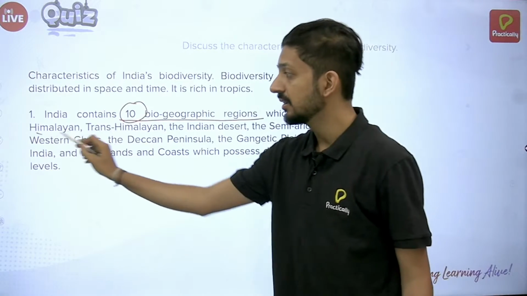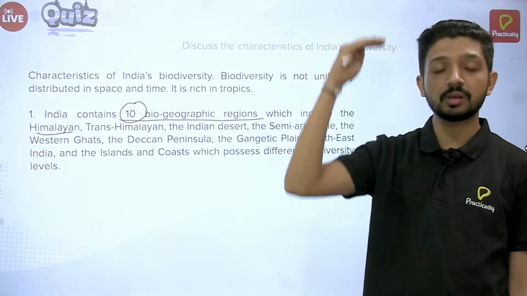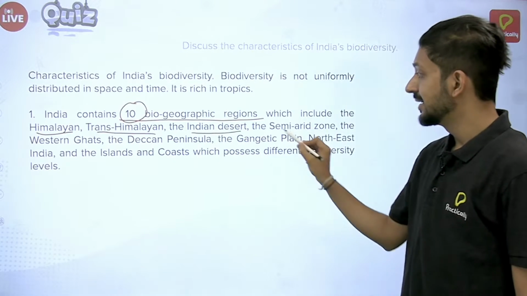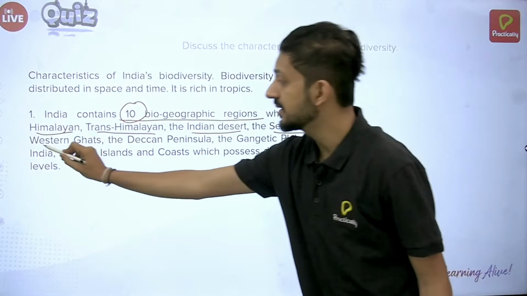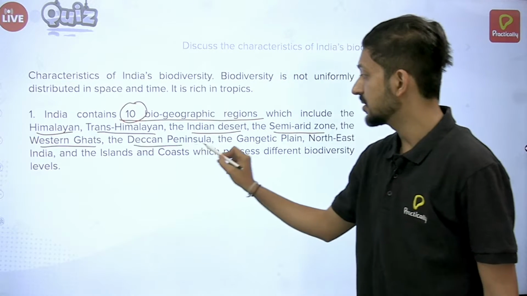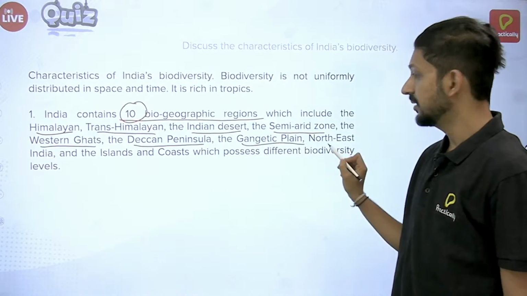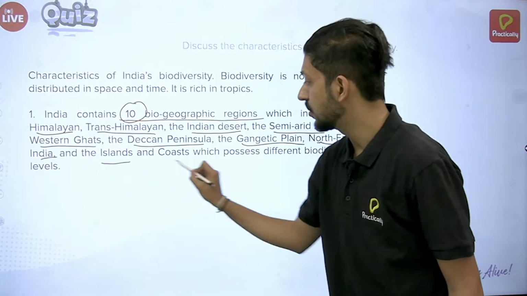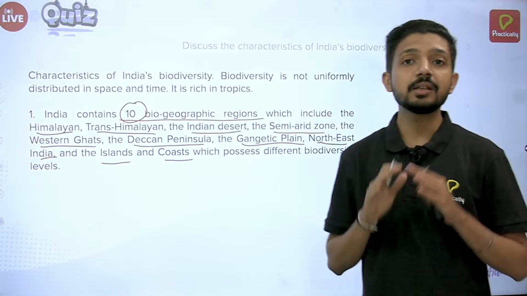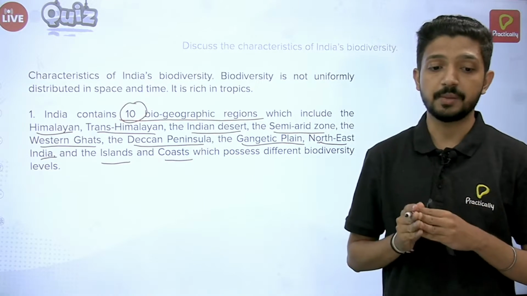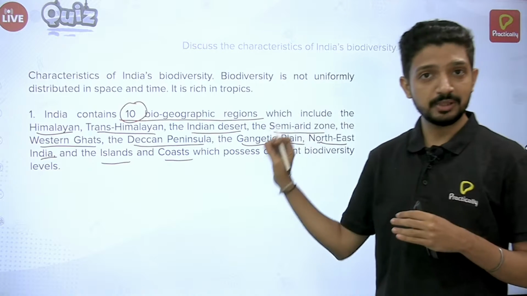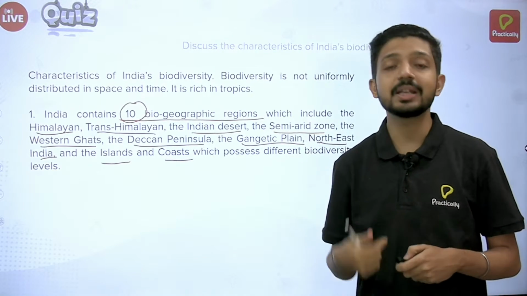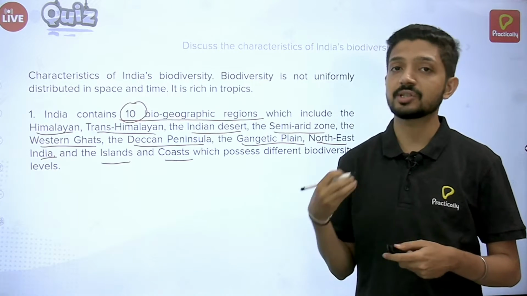The Himalayan, starting from the topmost part, the north, Himalayan, Trans-Himalayan, Indian desert, semi-arid zone, Western Ghats, Deccan Peninsula and the Gangetic Plain, and Northeast India, islands, coast. These are the 10 biogeographic regions of India. Do remember this, because it will be helpful for you to mention them in any of your answers, or there might be some question related to it.